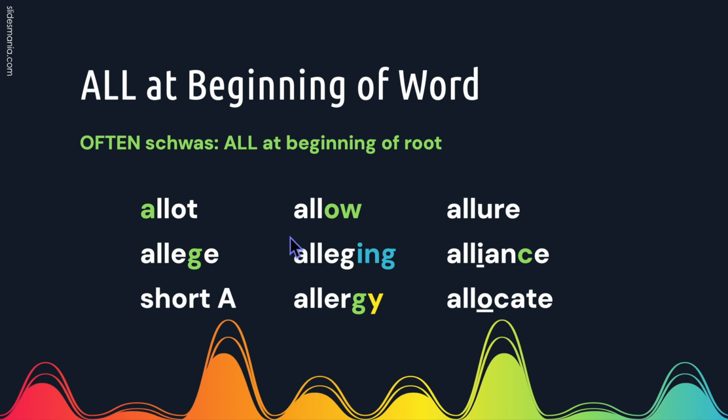A lot. O-W will say "ow" here. Allow. Allure. Allege. This G followed by an E uses its soft sound of J. We can add suffixes. Alleging.